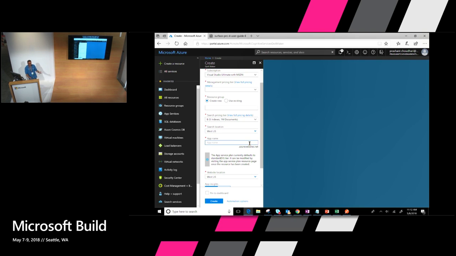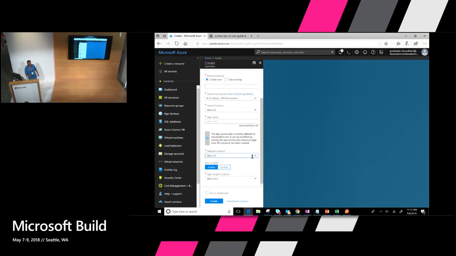You could choose your app service name. App service is where our runtime is. Runtime is what does the ranking on top of Azure Search. So this is where the app service is. And then this is the location of the app service, right? So depending on what you want to do, that's what you would set up this service on.